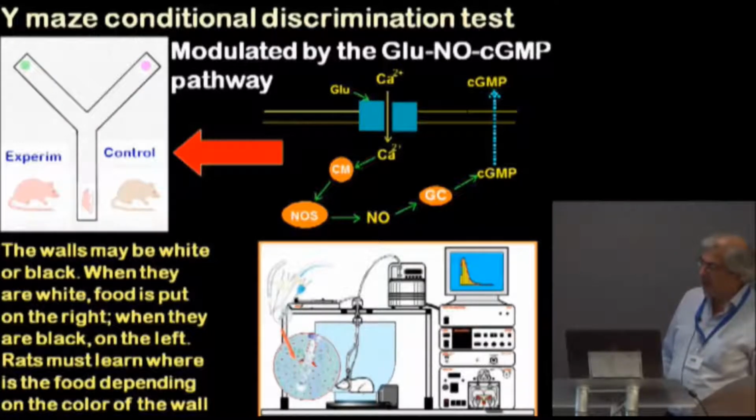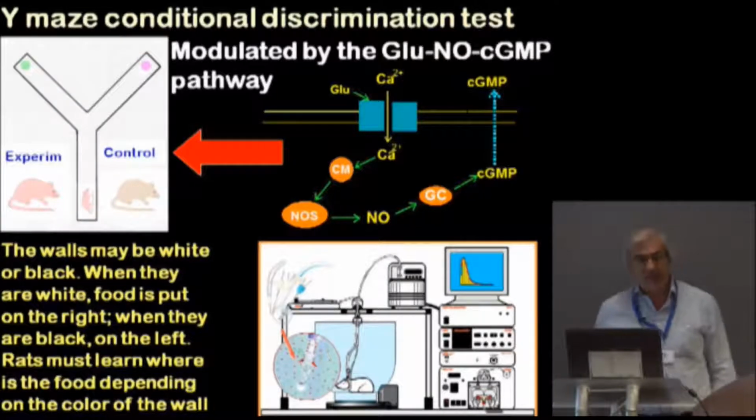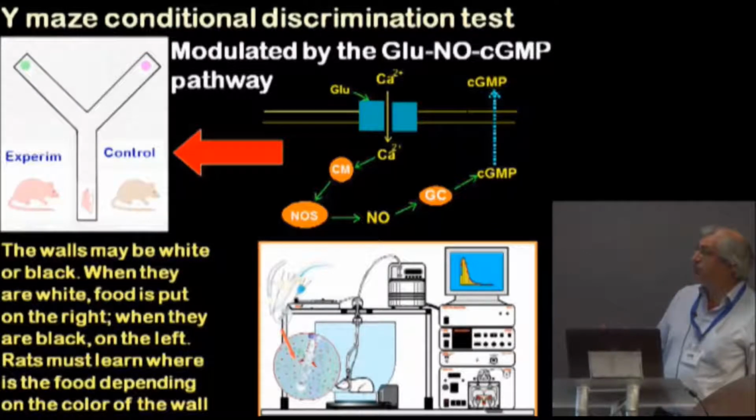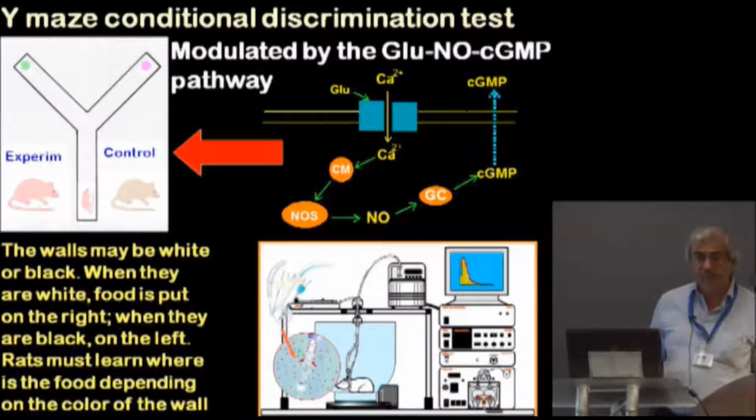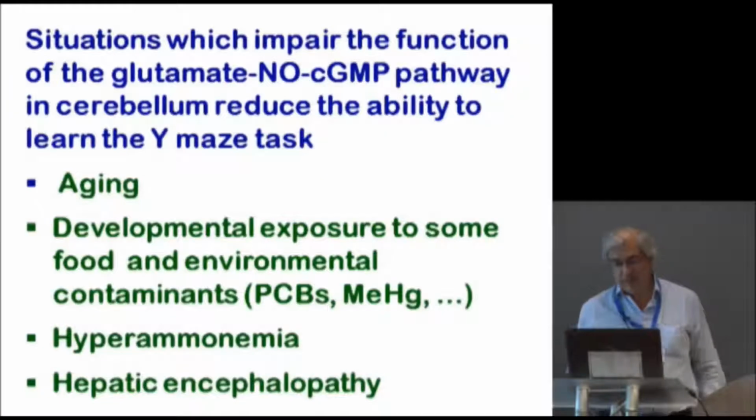We insert a microdialysis probe in the cerebellum of the animal, and we continuously take samples of the extracellular fluid, and we can measure cyclic GMP. We can also add NMDA through the same probe, which activates the pathway and increases cyclic GMP. And the increase in cyclic GMP induced by NMDA is a good measure of the function of this pathway in brain in vivo in freely moving rats.